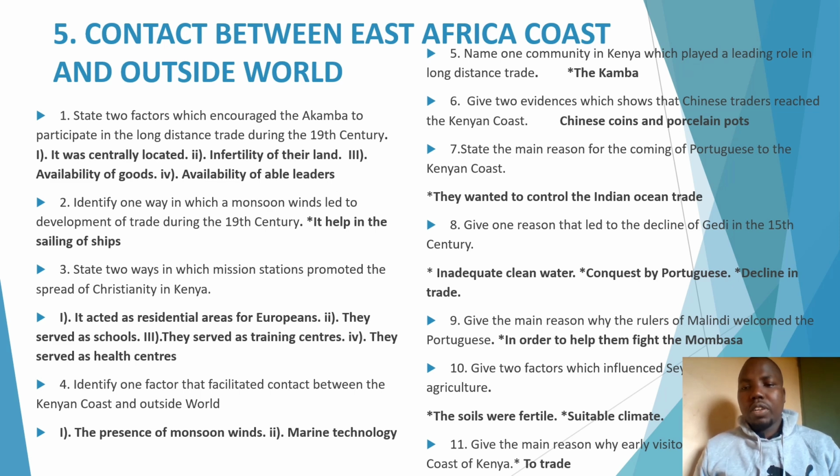Remember, among the factors which facilitated the coming of early visitors into the East African coast, and remember when the early visitors came, that's where the trade in the coast, for example, the Indian Ocean trade developed, because they were aided by the monsoon winds. These monsoon winds used to help in the sailing of ships. That is it.